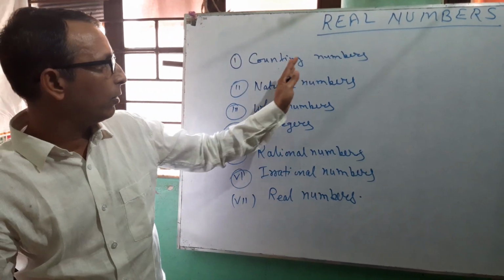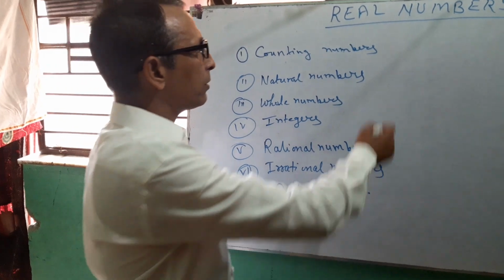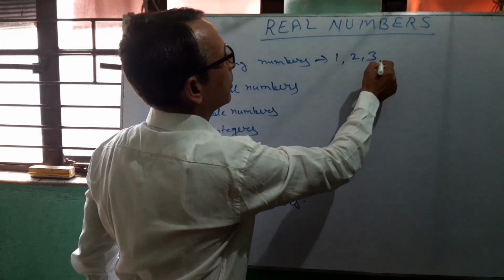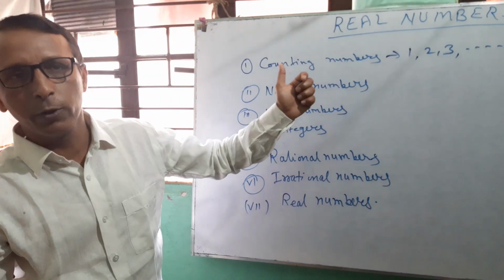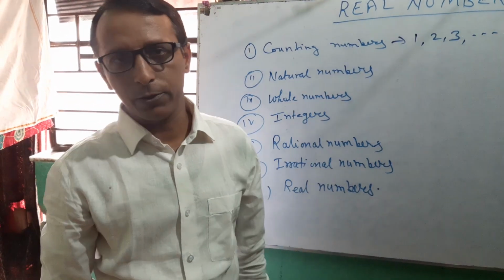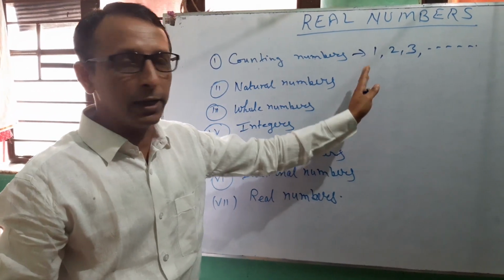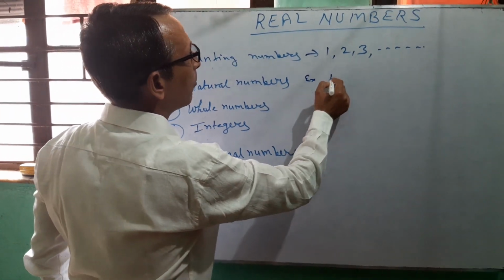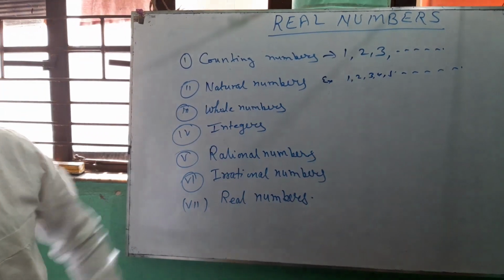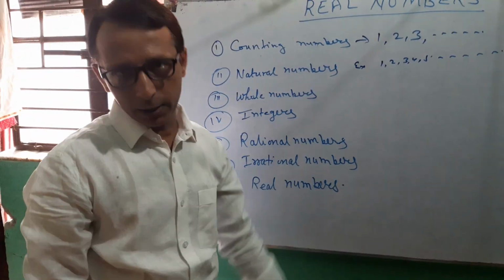First of all we discuss counting numbers. Counting numbers, we can write 1, 2, 3, 4 and so on, are known as counting numbers. Now second, natural numbers. Counting numbers are known as natural numbers. As an example, we can take 1, 2, 3, 4, 5 and so on. If anybody asks you what is the smallest natural number, the smallest natural number is 1.